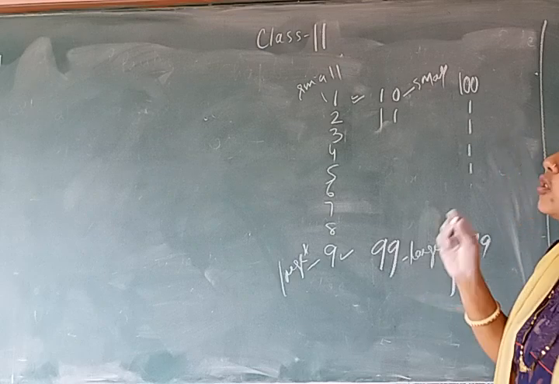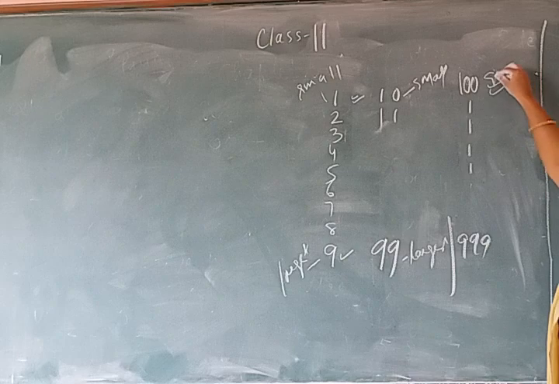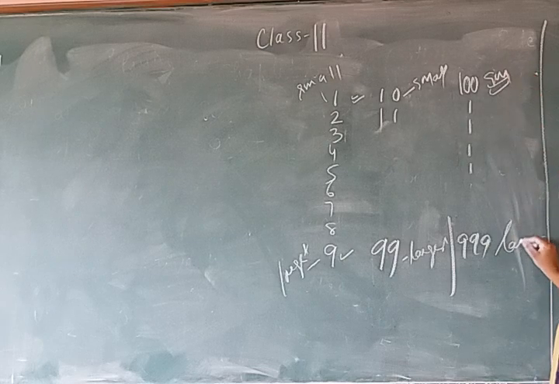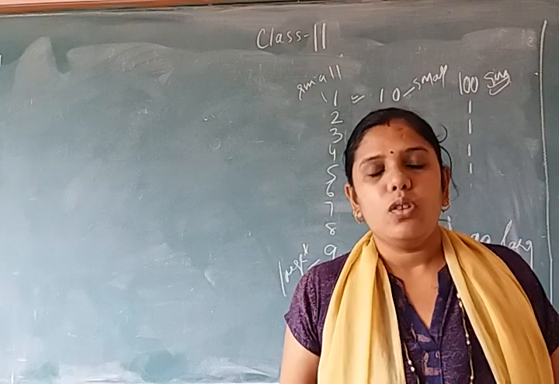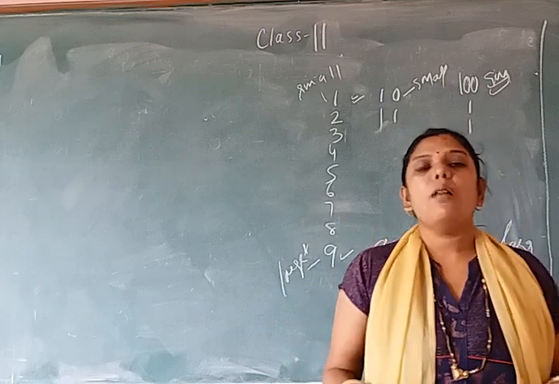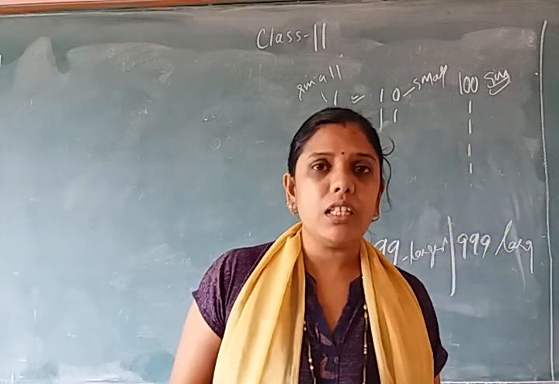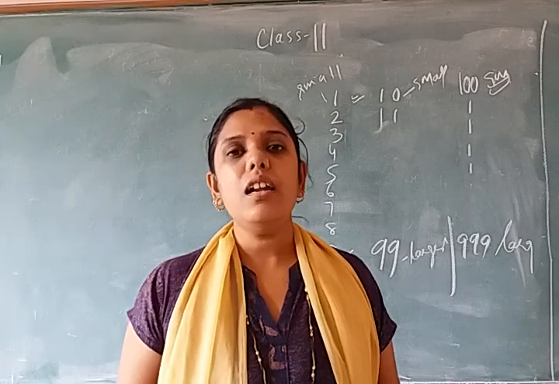Is that clear? So the smallest 3-digit number is 100 and the largest 3-digit number is 999. In the same way you will find the smallest and greatest number of any number of digits.